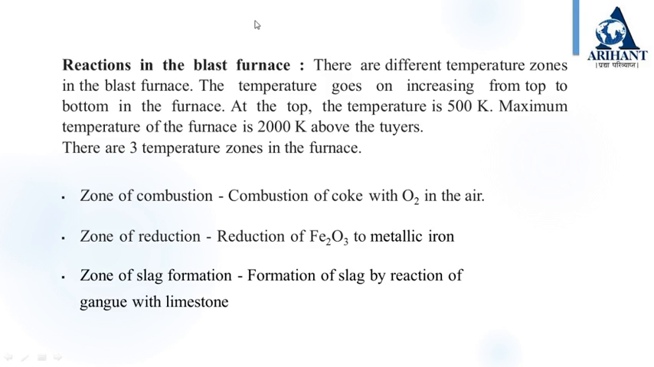Now we will see the reactions in the blast furnace. There are different temperature zones in the blast furnace. The temperature goes on increasing from top to bottom in the furnace. At the top, the temperature is 500 Kelvin. Maximum temperature of the furnace is 2000 Kelvin above the tuyeres. There are three temperature zones in the furnace.